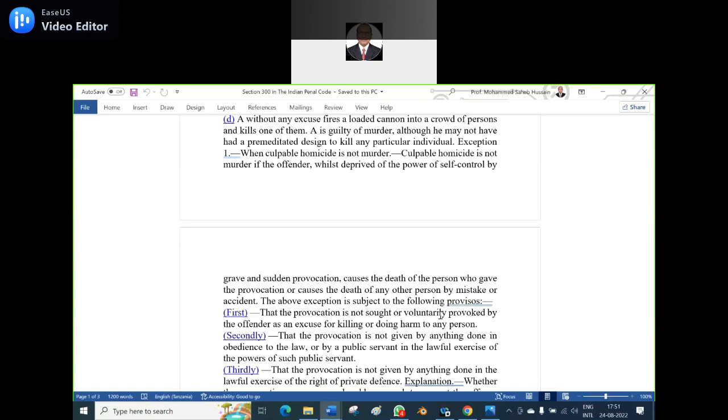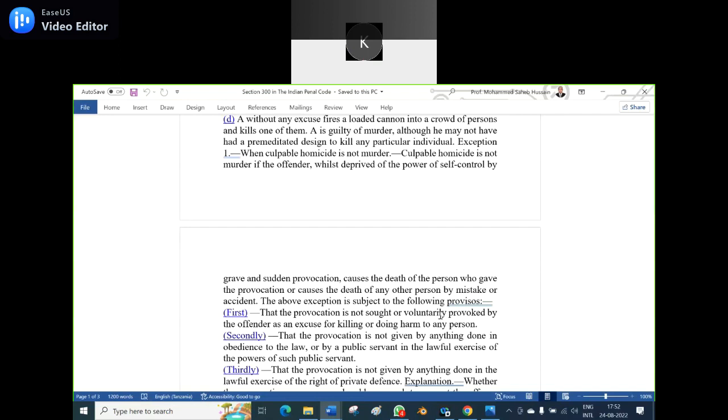Of course, in some cases provocation is a good ground for getting the exception, so that it is merely culpable homicide.